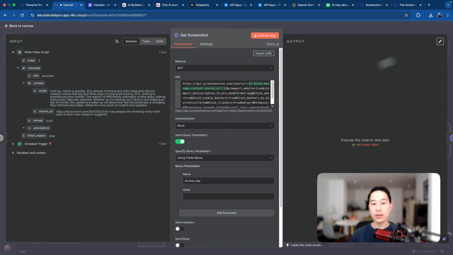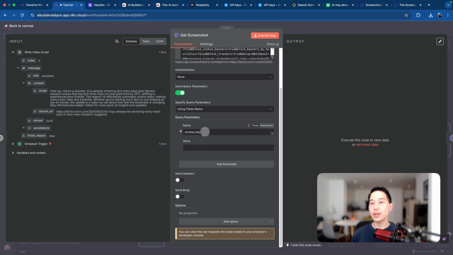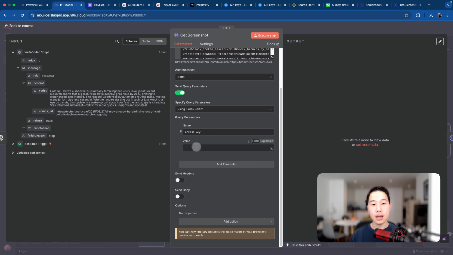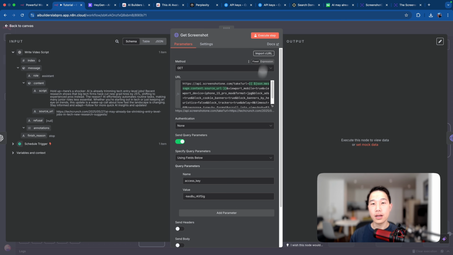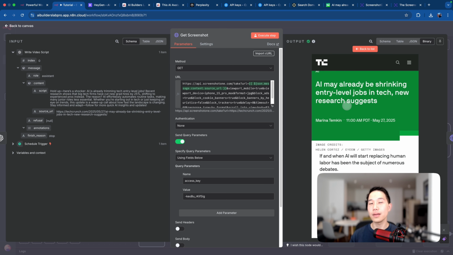And more importantly, you should also set a query parameter called ss key, which is like the API key for your ScreenshotOne account. And you can actually get it from the playground from this field. So just everything after access key equal. You just need to copy it and paste it in here. All right. And now if you execute the step, it should be able to generate a screenshot file after a couple of seconds. So now the execution is done. If we just view it, you can see that it is showing the article that we have just talked about.